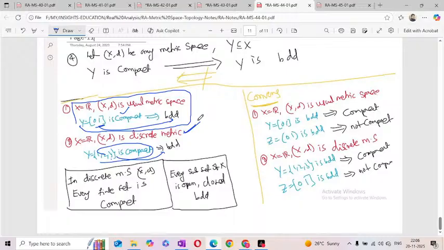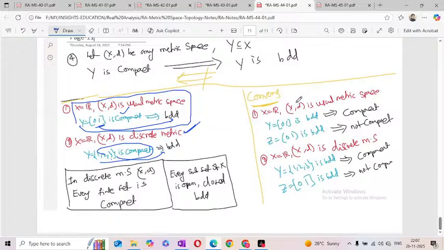Okay, that means the conclusion is, compact is always bounded. But what is the converse? Converse of the statement is, if it is bounded, is it compact or not?